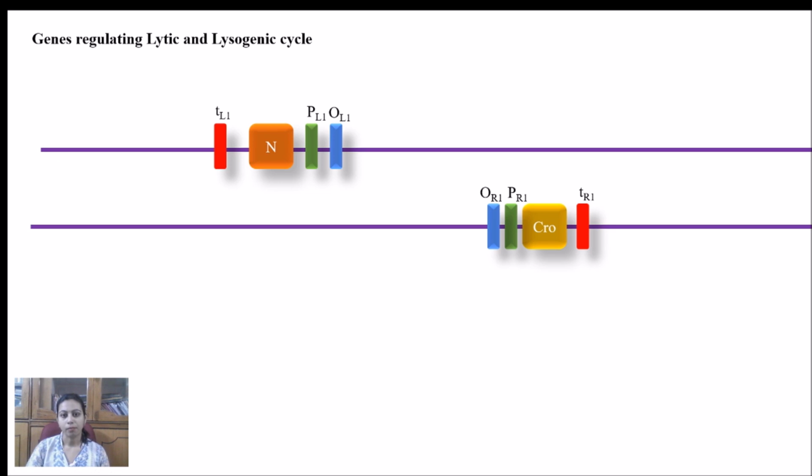So as soon as the viral genome enters the bacterial cells, it will recruit the bacterial RNA polymerase to start the transcription. Here you can see N and CRO proteins are there, and we know that for transcription there is a requirement of an operator system, a promoter, and there is also a terminator system, which will decide up to what length the transcription has to occur. Similarly, in this DNA, because it is double stranded, on one strand the CRO gene will be present, and on the other complementary strand the N gene will be present.